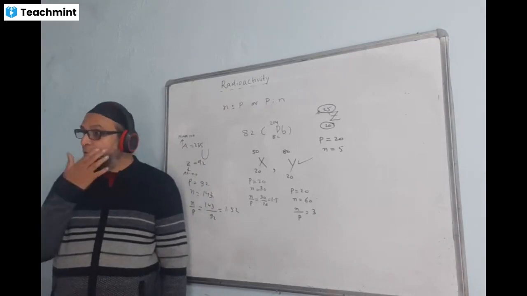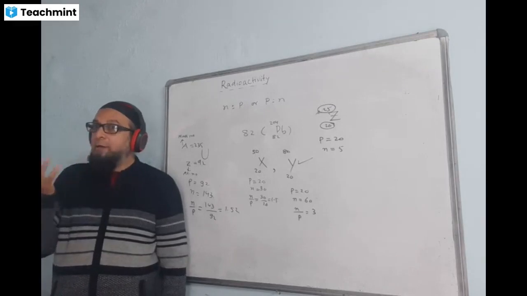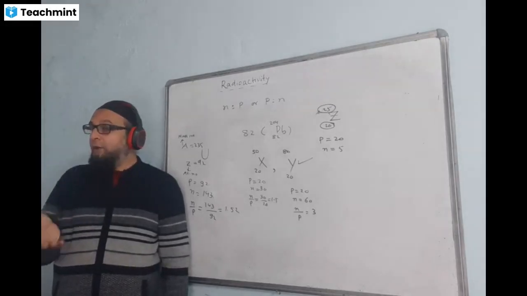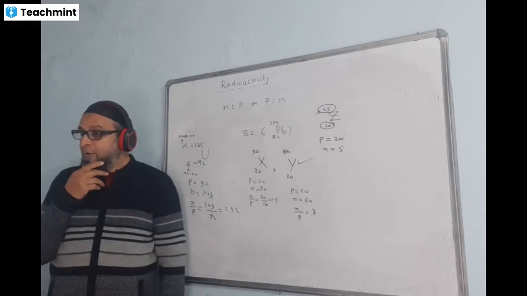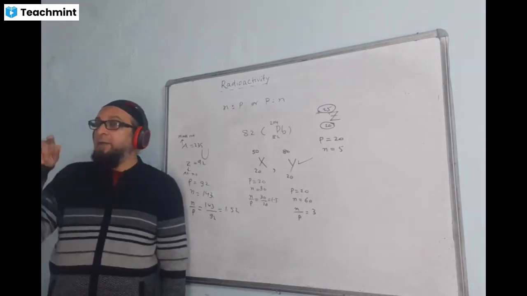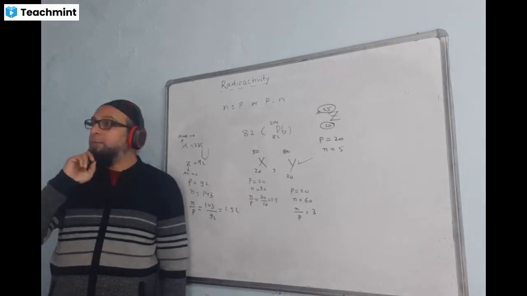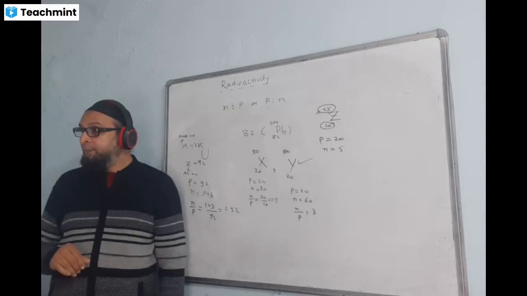They take very long time. We are determining the age of Earth, something like billion years. On the basis of radioactive materials, there is one isotope of carbon, that is C14, which is a radioisotope, radioactive in nature.